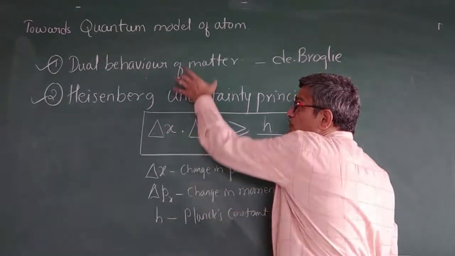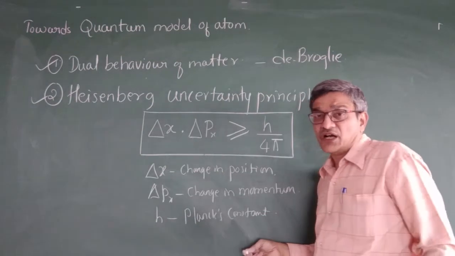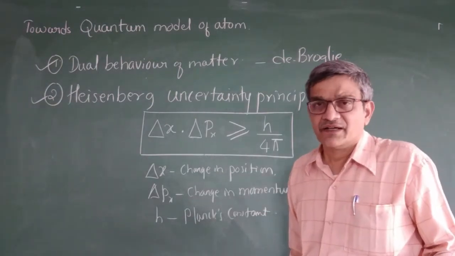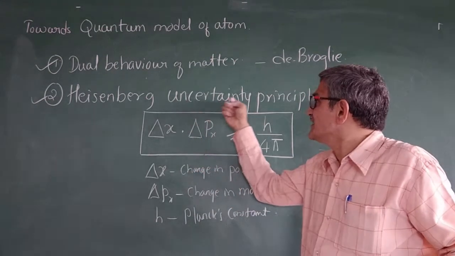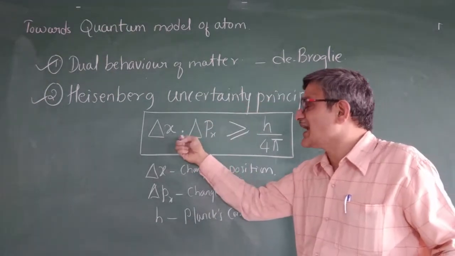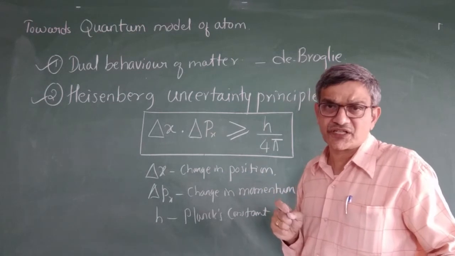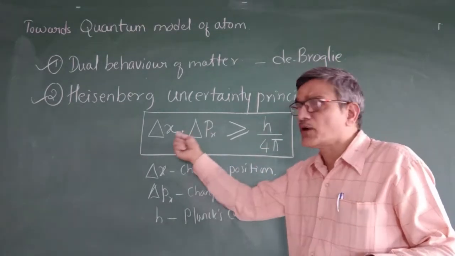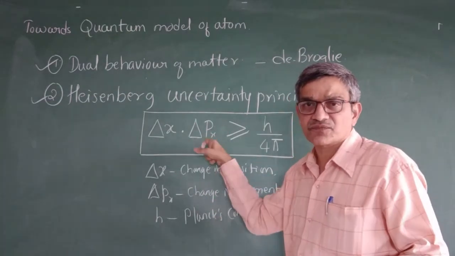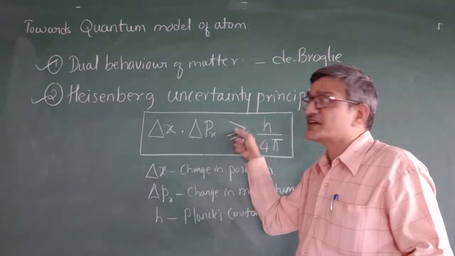So these two concepts lead to the quantum model of an atom. So here it is uncertain to tell the exact position, and simultaneously. Now probability ಇಲ್ಲಿ ಇರಬಹುದು, electron ಇಲ್ಲಿ ಇರಬಹುದು ಅಂತ ಹೇಳಬಹುದು. That is what is called as uncertainty principle.